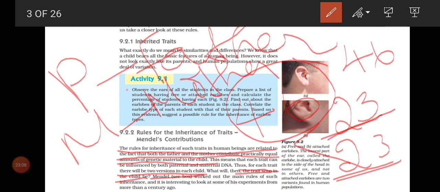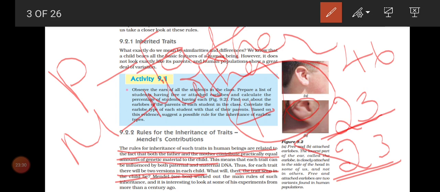Though a child will have both the characters of mother and father, a child can express only one of the characters. Which is expressed, we call dominant; which is not expressed or hidden, we call recessive. Is that clear? Till now you are clear, children?